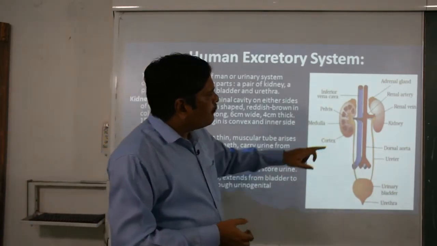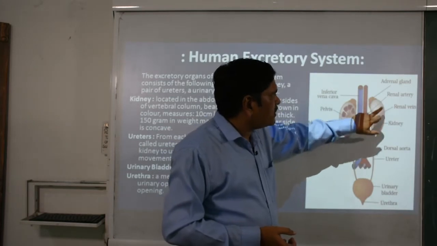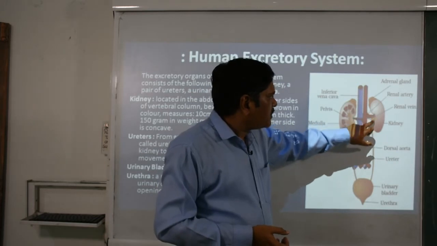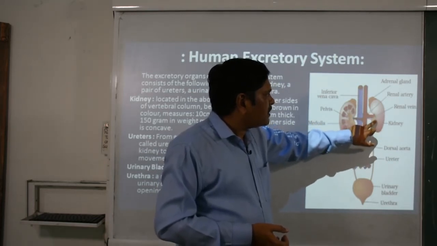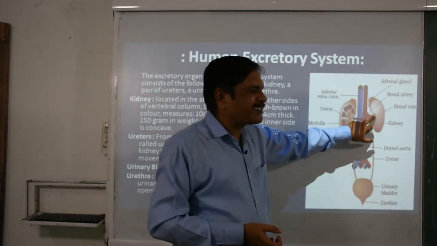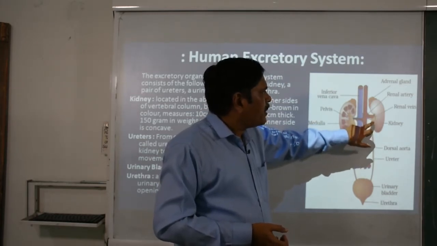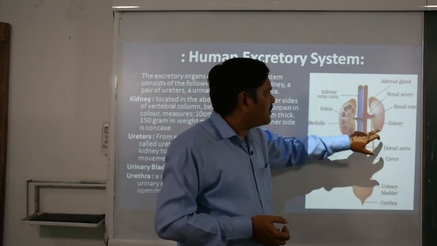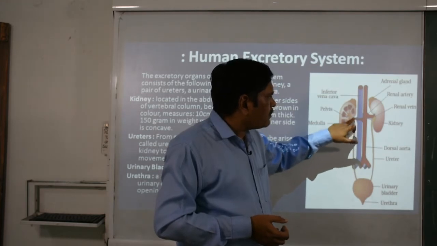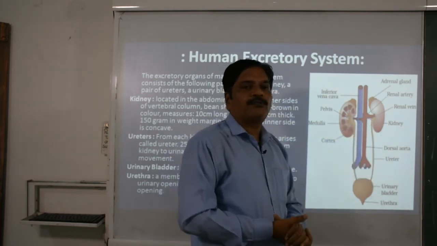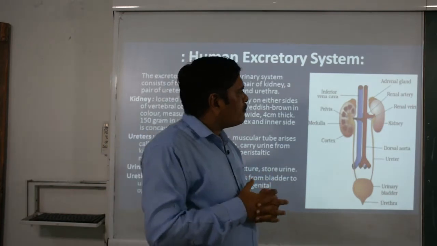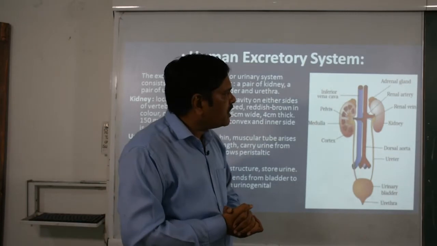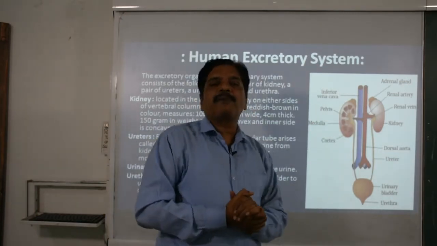Now, a pair of kidneys is there. From the outer surface it is convex in nature, and from the inner surface it is concave. In this concave surface there is an extension, a fissure-like structure called the hilum, in which the renal artery enters and the renal vein comes out. Along with the renal vein, the ureter also comes out. If you want to know the color of the kidney, it is from red to dark brown, and it is bean shaped.